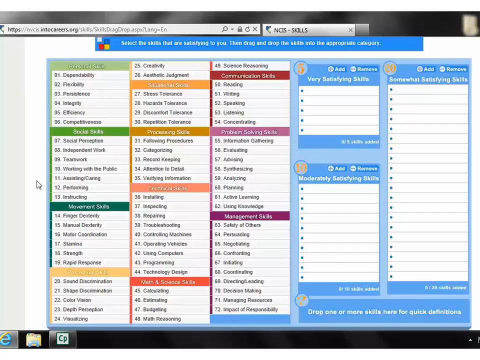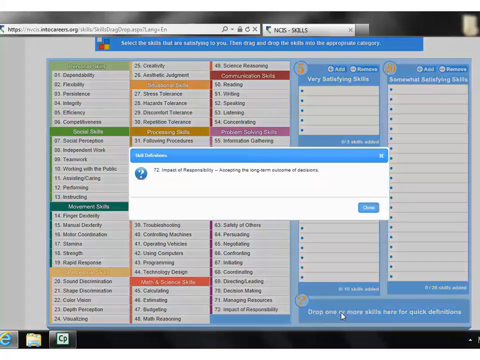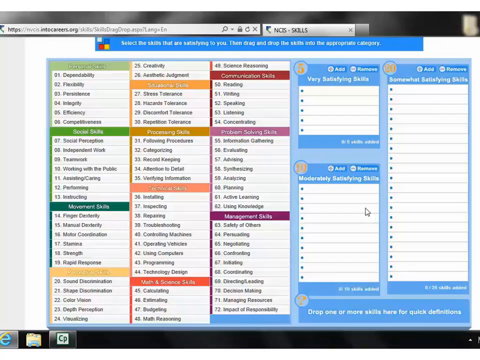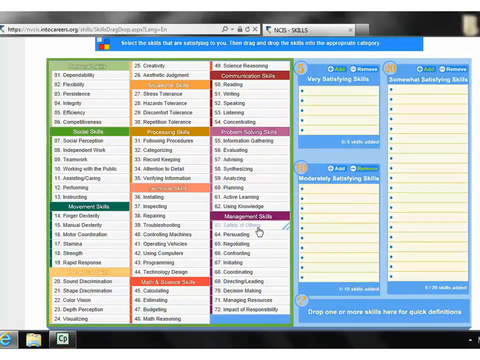Drag skills to the appropriate categories. If you are unsure of what a skill means, drop it on the button titled "Drop One or More Skills Here" for quick reference. It will pull up the definition for you. If you would like to remove a skill from your list, simply drag it back out of your list.